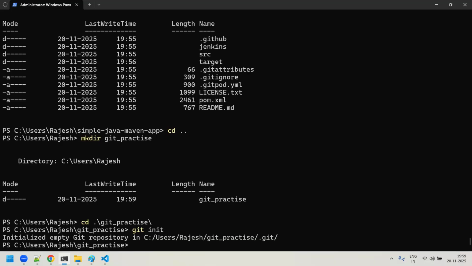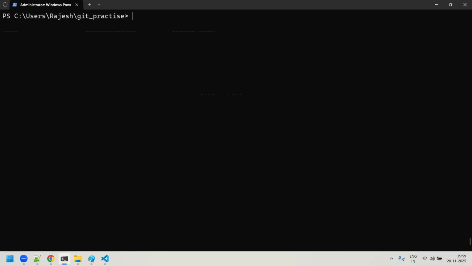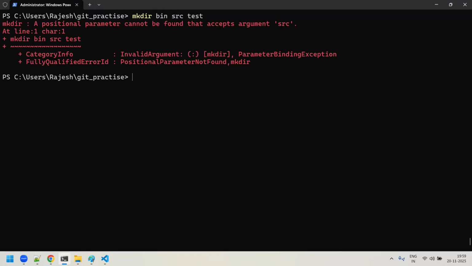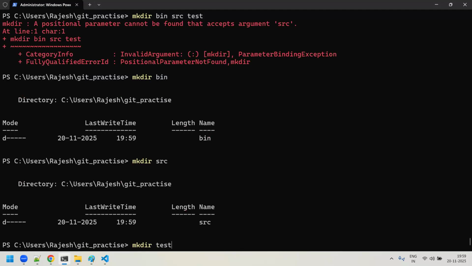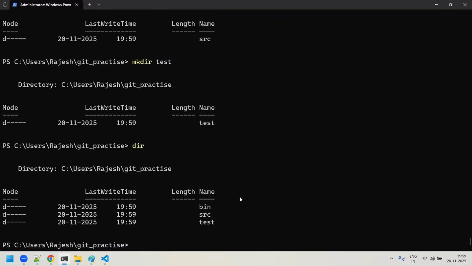Now what you do basically is quickly create some directories under this. Let me create a directory: mkdir bin, mkdir src, mkdir test. So you have created mkdir bin, mkdir src, and mkdir test. If you do a dir, can you see that these three folders you have created, right? And also let me create a mkdir docs folder.